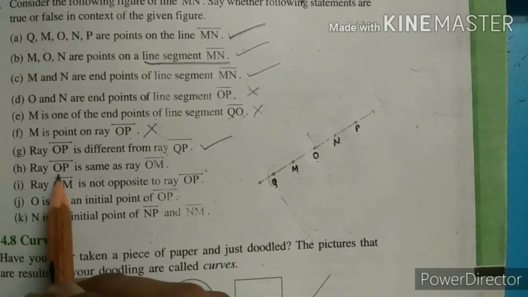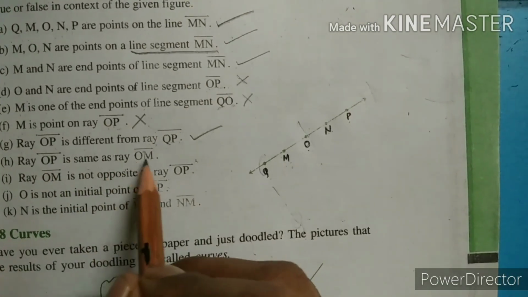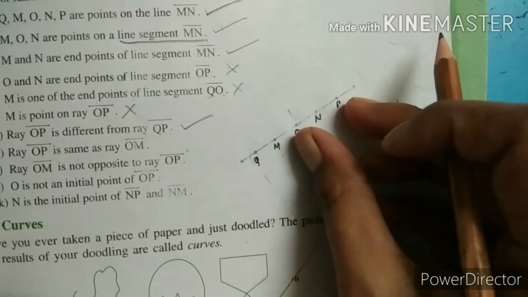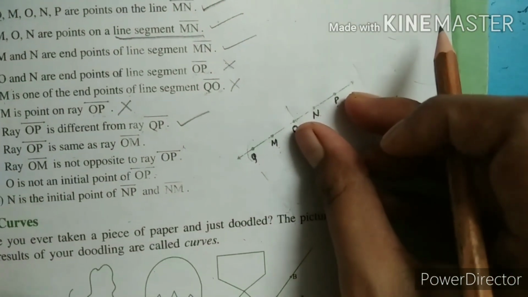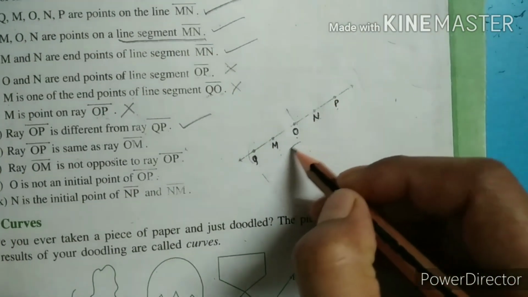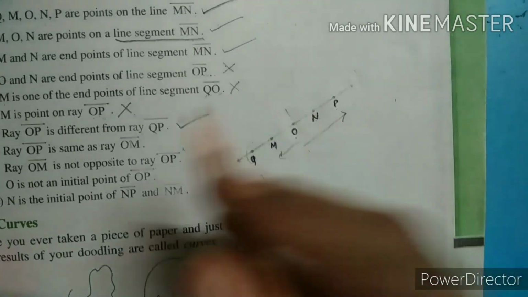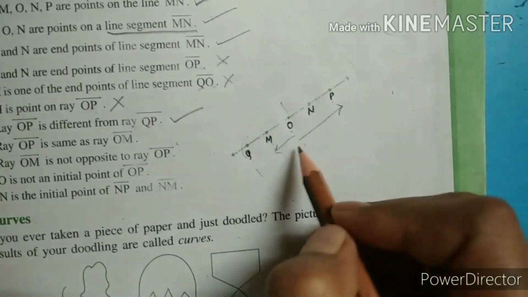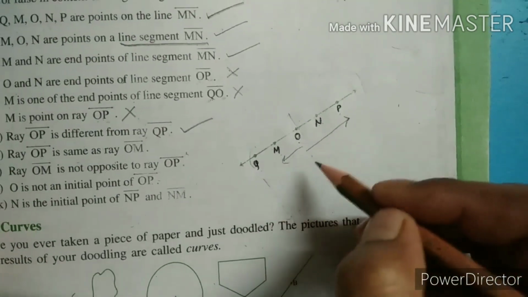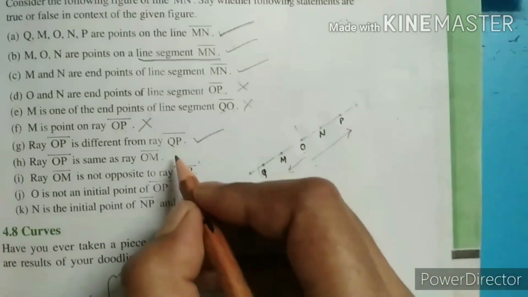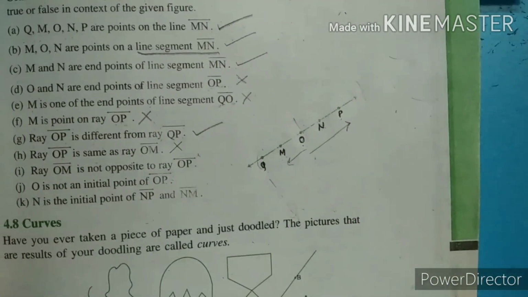H: ray OP is the same as ray OM. Where is OP? Here. They are telling us OP is the same as OM. It means one time they are talking about this line and one time about that line. They said they both are the same. Have you seen they both are the same? No. One goes to the opposite side. Both are opposite to each other. That's why they are not the same.